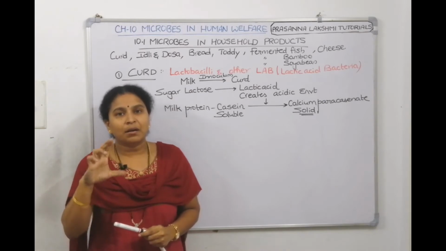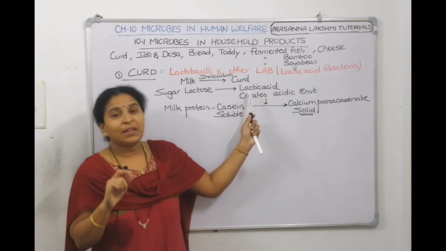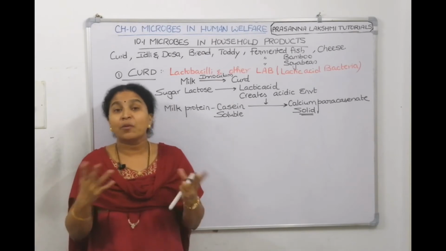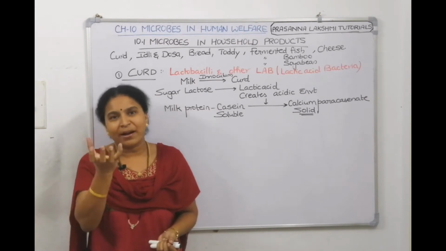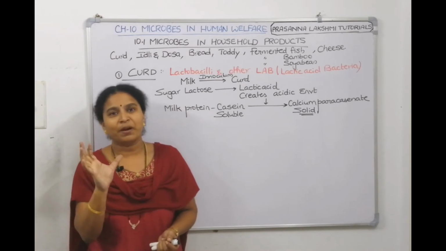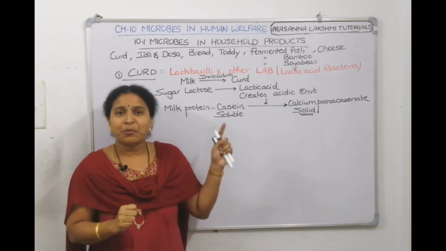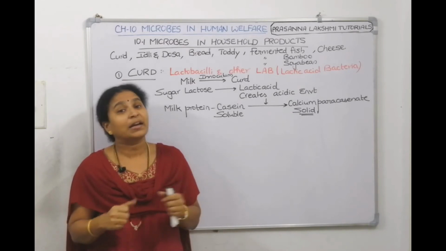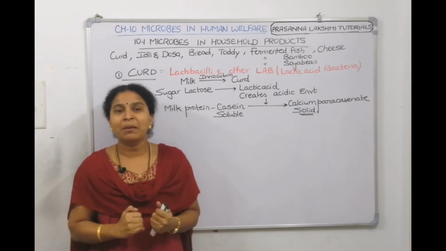Closing the container will provide the fermentation conditions, anaerobic conditions, because if these bacteria have to make acid, they have to carry out fermentation. When you open it, aerobic conditions will be there, and it cannot make curd. So, try and see at home. Take boiled milk, add curd, but don't close the container. Keep it open. Fermentation will not happen and curd will not be formed. It will be like liquid only. Fermentation means anaerobic conditions, which means no oxygen. That means you have to seal it with a lid so that anaerobic conditions are maintained.